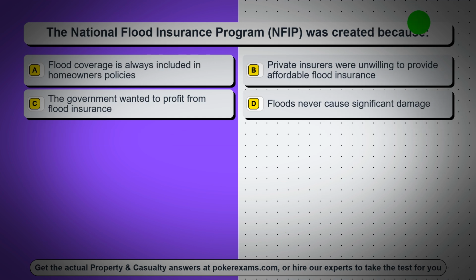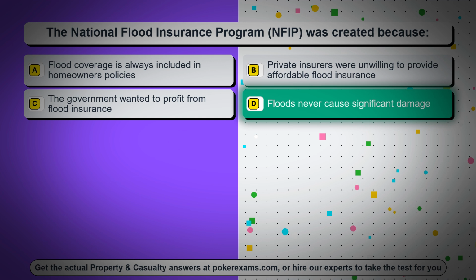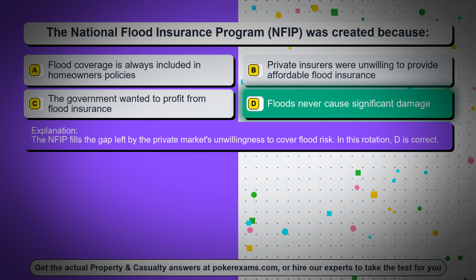Question 44. The National Flood Insurance Program, NFIP, was created because. Option A, flood coverage is always included in homeowners' policies. Option B, private insurers were unwilling to provide affordable flood insurance. Option C, the government wanted to profit from flood insurance. Option D, floods never cause significant damage. The correct answer is option D, floods never cause significant damage. The NFIP fills the gap left by the private market's unwillingness to cover flood risk. In this rotation, D is correct.